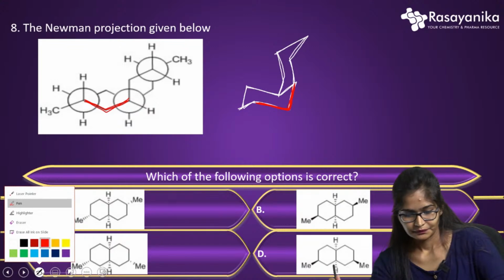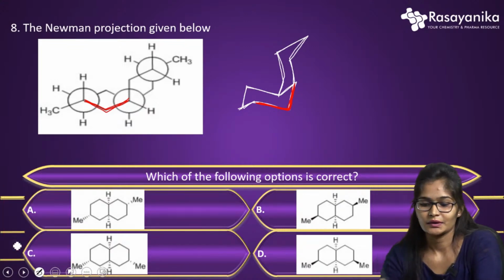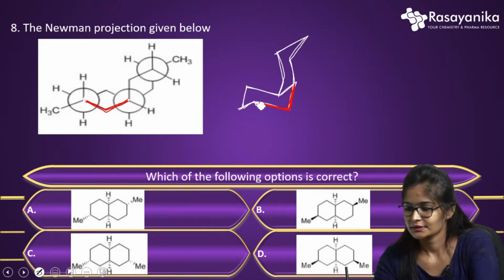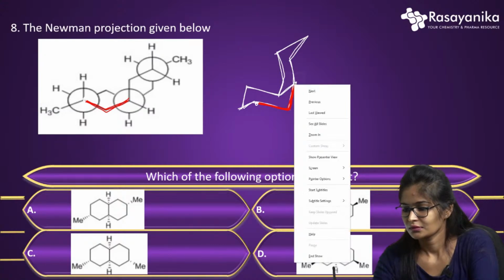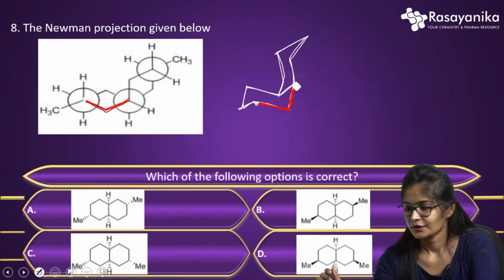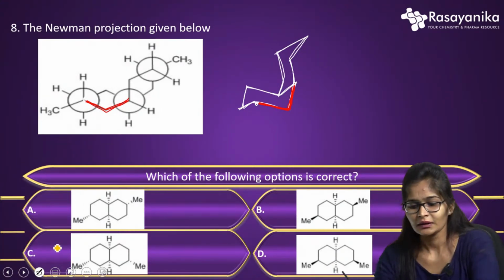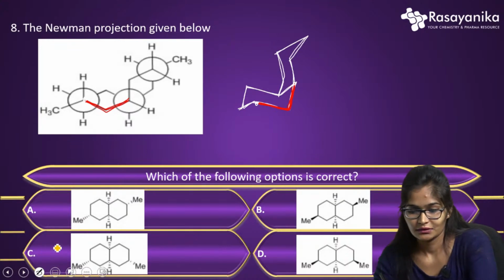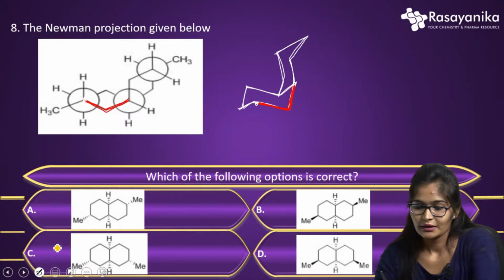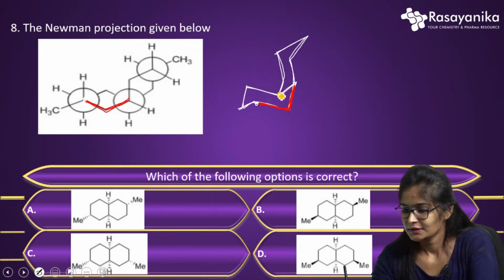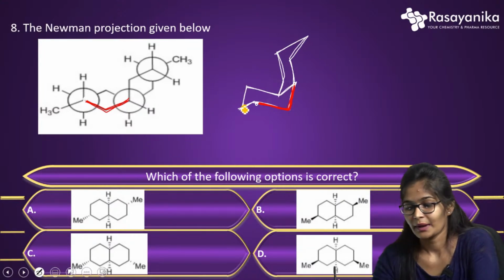Further, let me mark the front carbon. Whatever you can see here, these are the front carbons, and these front carbons can be shown like this. Further, let me show the back carbon. In this given image, the back carbon must be shown here. This is front and definitely it will be the back, and this is front and definitely it will be the back carbon.